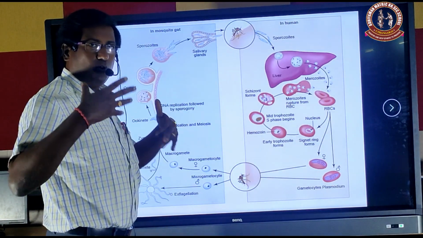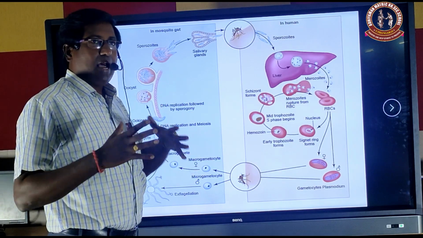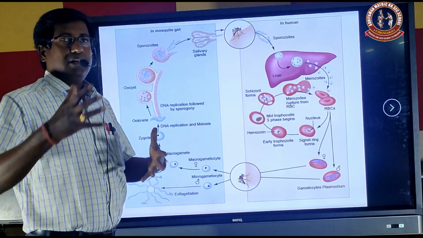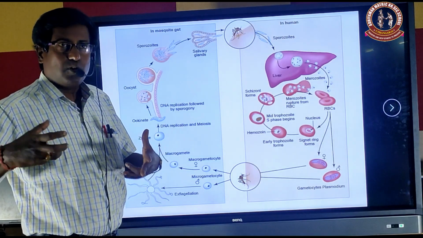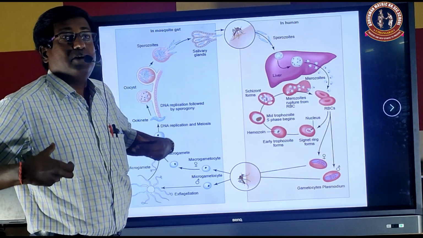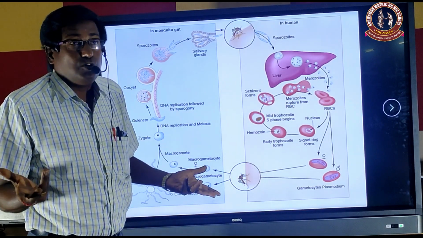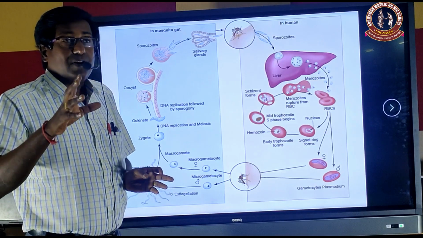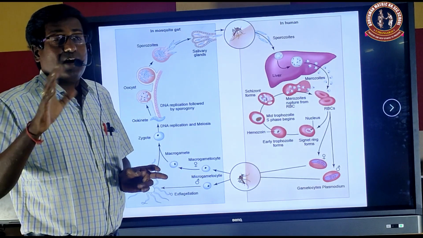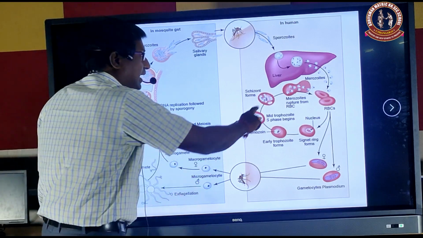So the RBC count is destroyed enormously. What will happen? The RBCs burst, the hemozoin granules come out and merozoites also come out. Whenever the hemozoin granules come into our blood, only at that time do we show the fever. At other times we don't show the fever. This differs from 36 to 78 hours according to the species of the Plasmodium. Okay, the cycle is going on.